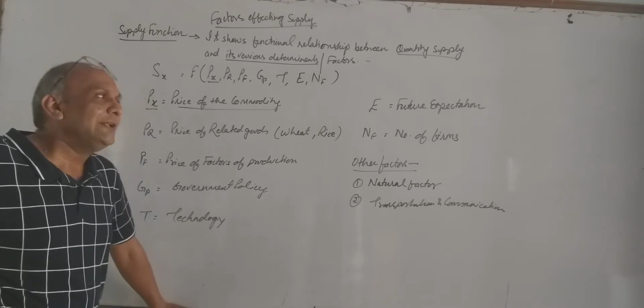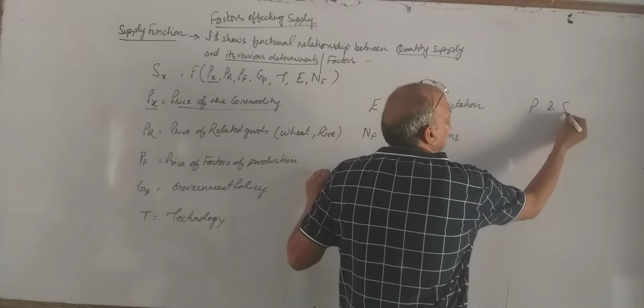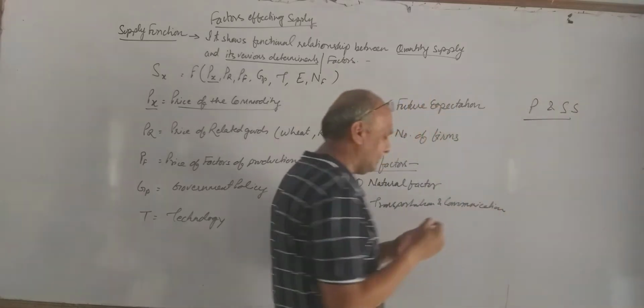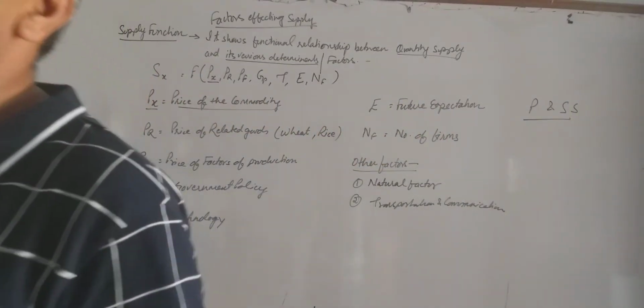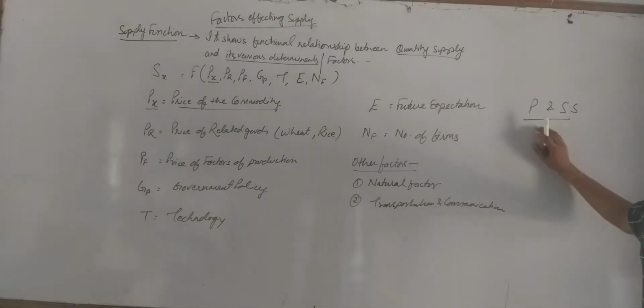As I told, there is a positive relation between price and supply. There is a positive relation between price and supply. If price increases, supply will also increase. Why is it so? Because as a businessman, when would you like to sell more and more quantity? When price is more. Don't think from customer point of view here. Though we know that if price will increase, customer may or may not purchase, but here we will not think from customer point of view.